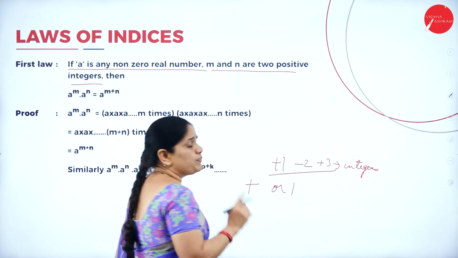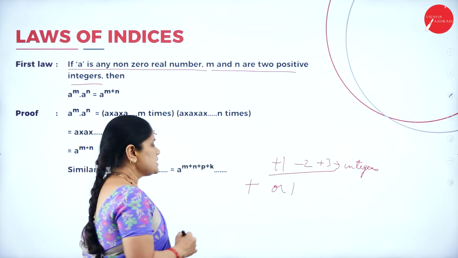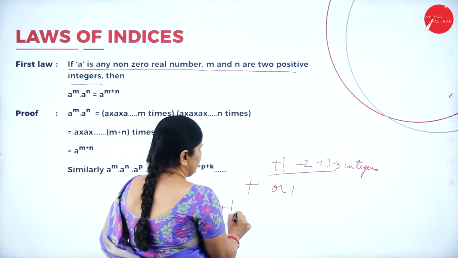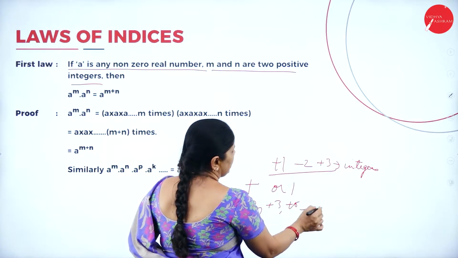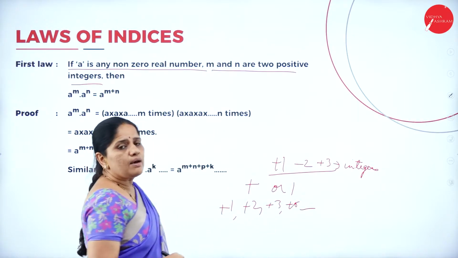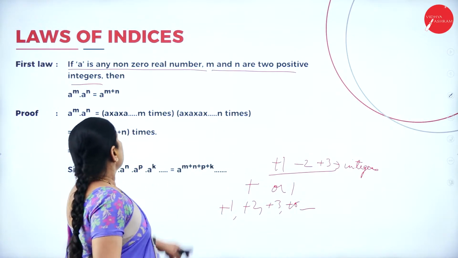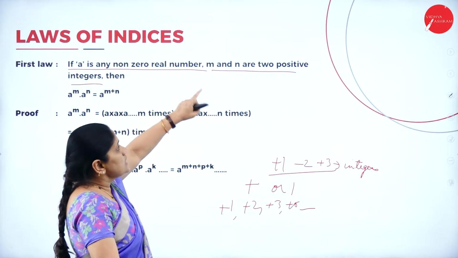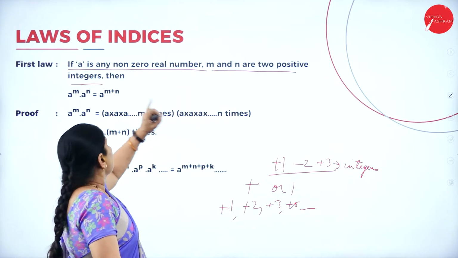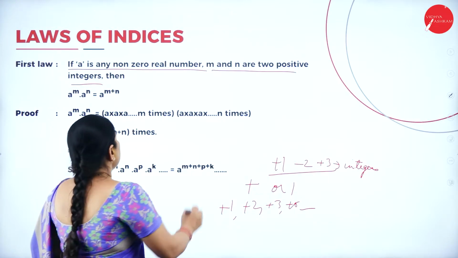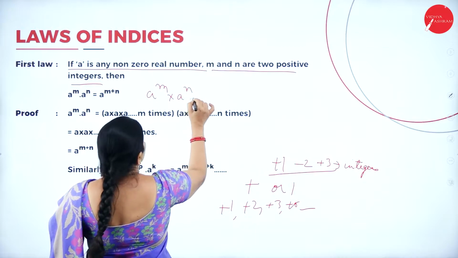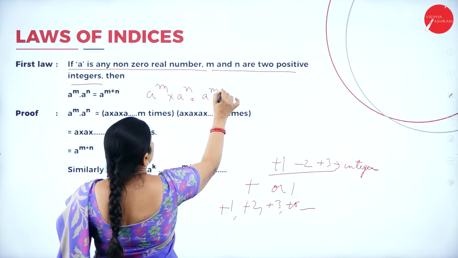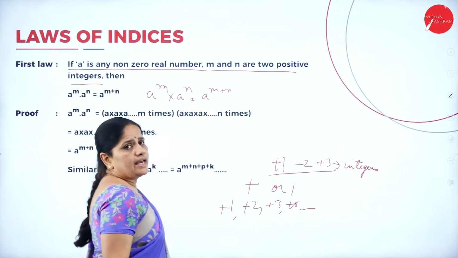Whenever they are speaking of positive integers here, positive integers means plus 1, plus 2, plus 3, plus 5, any such number. Now, if a is any non-zero real number and m and n are two positive integers, then a to the power of m into a to the power of n equals a to the power of m plus n.